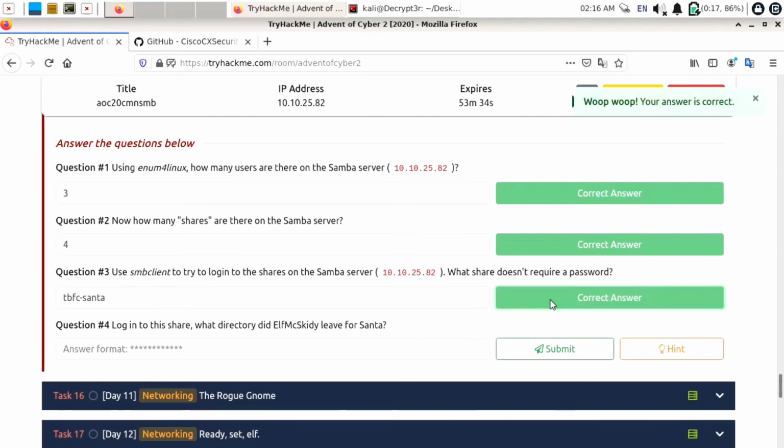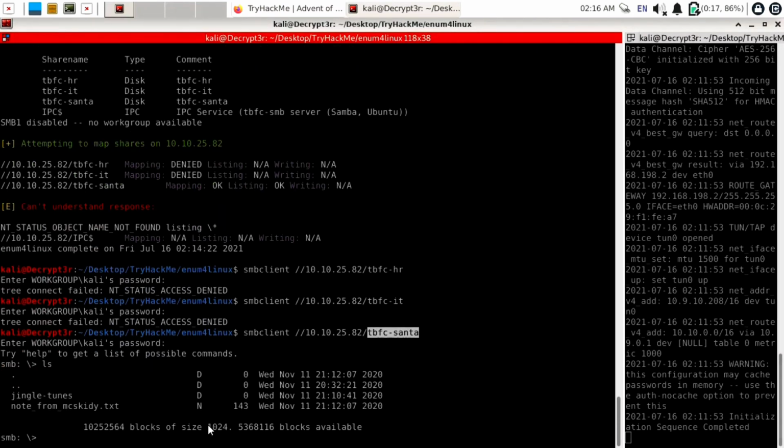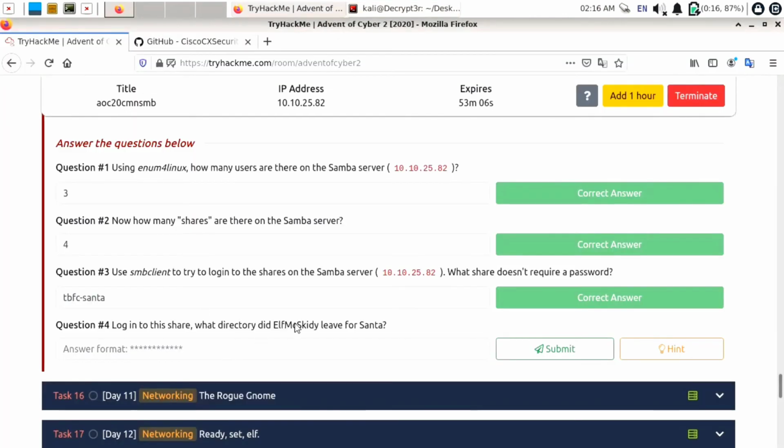Next question is, log into this share. What directory did elfmcskidy leave for Santa? Okay, we already logged into this Samba SMB share, so we just need to find a directory. So use ls, it will display all files and folders here, and you can see there is one directory jingle-tunes, and there is one file notes from elfmcskidy. Okay, so this will be our answer, jingle-tunes. So this is the directory. I will copy this, open TryHackMe, and paste it into the answer format. Click on submit,